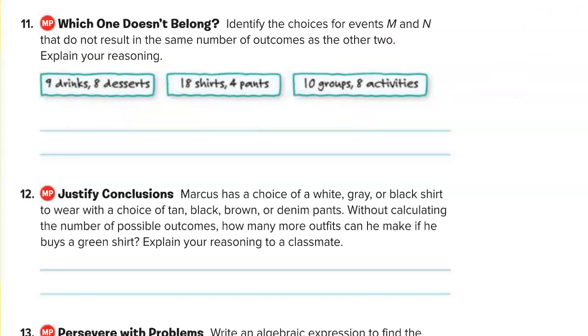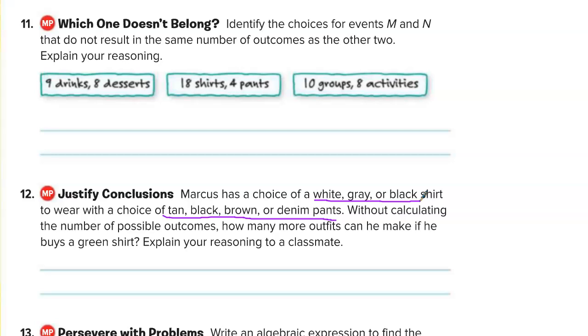Okay. Number 12. Marcus has a choice of a white, gray, or black shirt to wear with a choice of tan, black, brown, or denim pants. So a lot of different options there. Without calculating the number of outcomes, how many more outfits could he make if he buys a green shirt? And explain your reasoning. Okay, so it doesn't want us to sit here and calculate the number of outcomes.